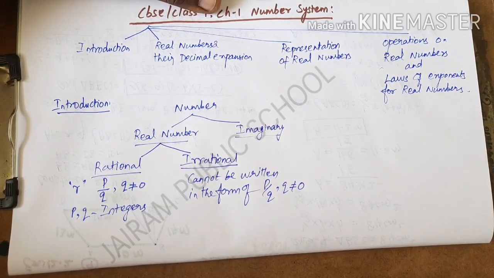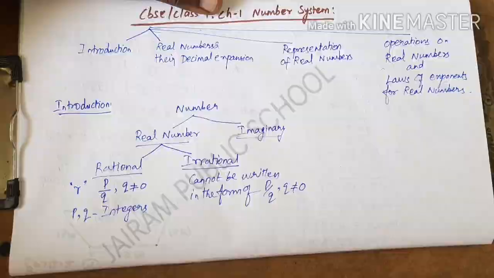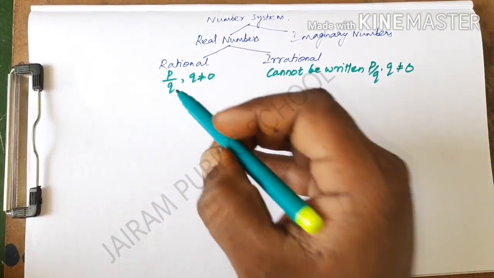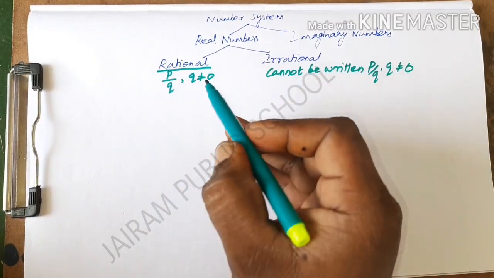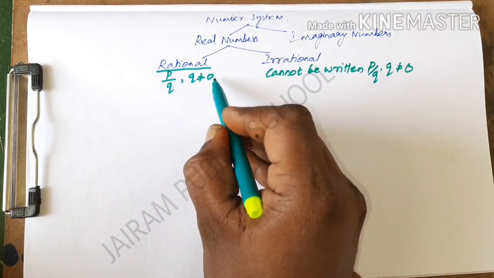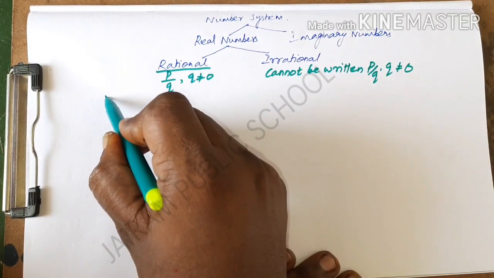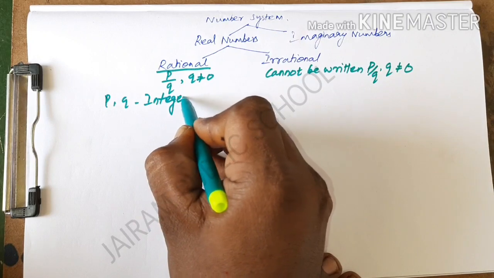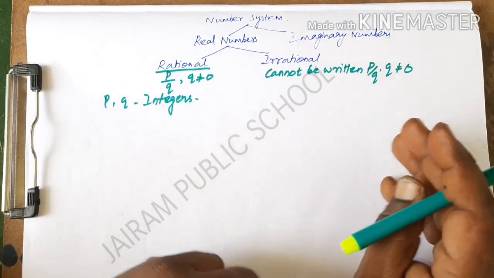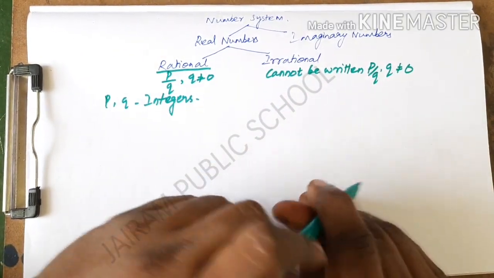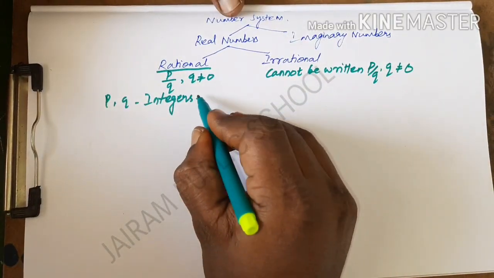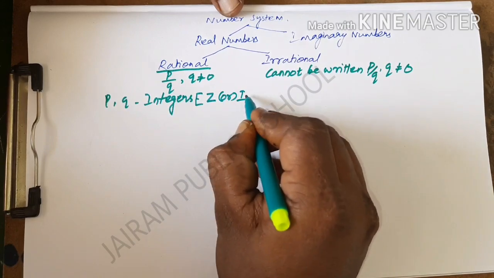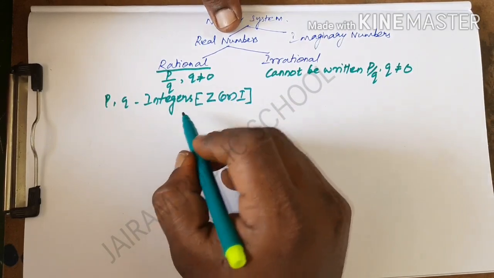The types of rational numbers. I am going to describe the remaining types of numbers from the rational number itself, because in p by q, q not equal to 0, p and q are integers. First I am going to explain the general form of integers, and from the integers we describe all the types of numbers. The integers are represented by the letter Z or I.